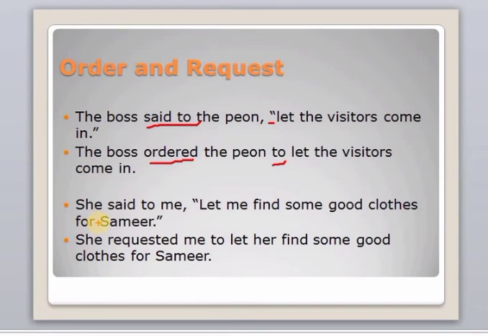The second sentence we have: she said to me, let me find some good clothes for Samir. So this is a request, so that's why said will be replaced by requested. So she requested me. Then inverted commas will be replaced by the word to, and me is a first person pronoun, so it will change according to the subject of the reporting speech, so it will be her. So the sentence will be: she requested me to let her find some good clothes for Samir.